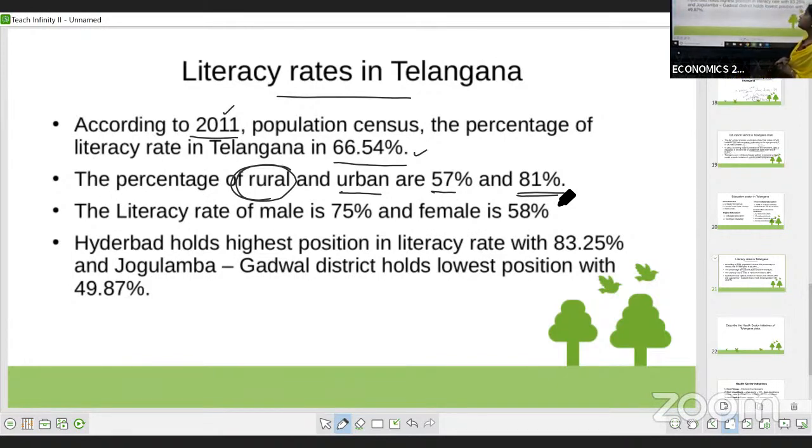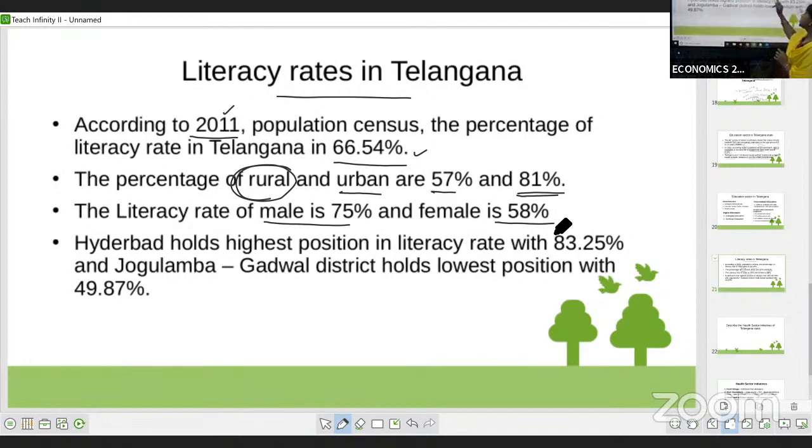One more thing we have to notice is that this total literacy rate is not the same for male and female. It is different. The male literacy rate of Telangana is 75%, and the female literacy rate is 58%. This is according to the 2011 census.